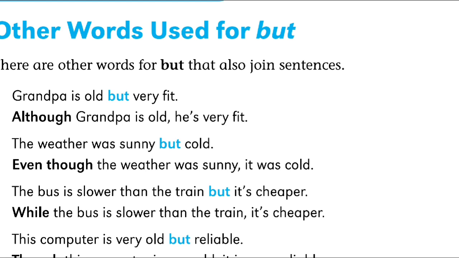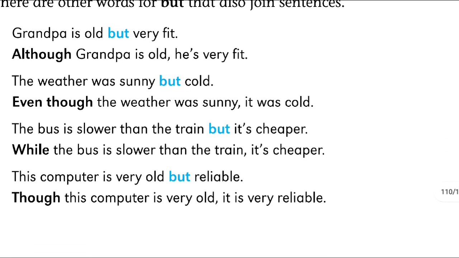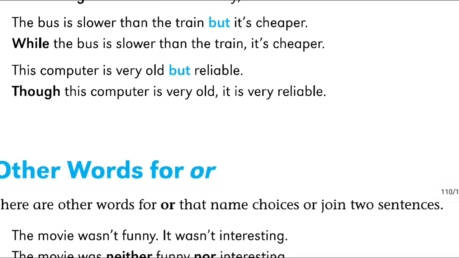The weather was sunny but cold. Means even though the weather was sunny, it was cold. Means "even though" is used in place of "but". The bus is slower than the train, but it's cheaper. While the bus is slower than the train, it's cheaper. Means "while" is used here as the replacement of "but". This computer is very old but reliable. Though this computer is very old, it is reliable. So "but" is replaced by different words: although, even though, while and though. So these are the other words for "but".